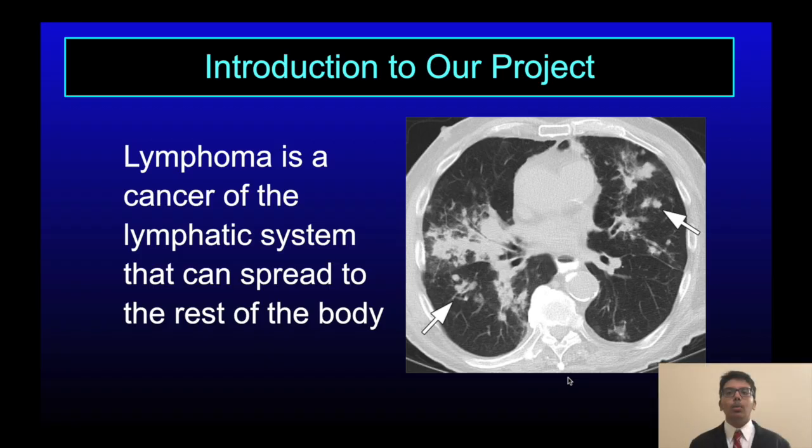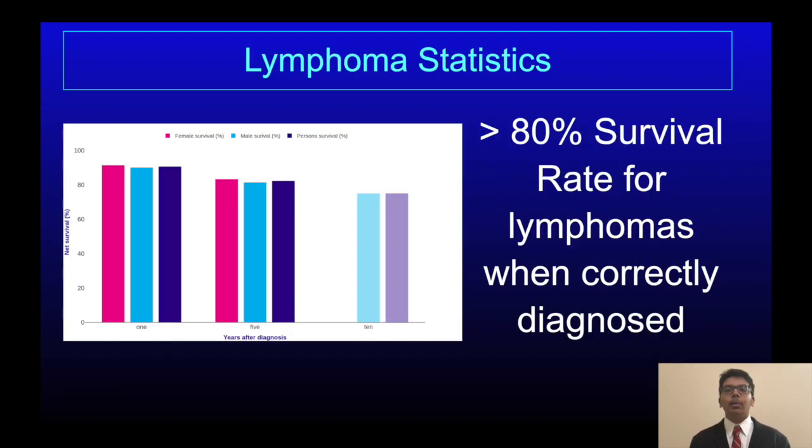My grandmother was unfortunate enough to be diagnosed with cancer twice. Aman's aunt also had cancer. In fact, when we look around among family and friends, far too many people have been affected by this dreaded disease. We decided to specify our project on a type of cancer called lymphoma, which is a cancer of the lymphatic system. The main reason for choosing lymphoma was that it is one of the most commonly missed cancers, which is truly devastating considering that with proper diagnosis and subsequent treatment, there is a survival rate of over 80%.